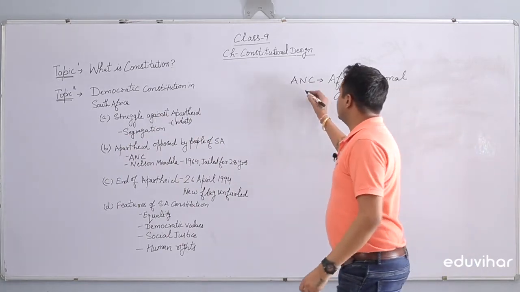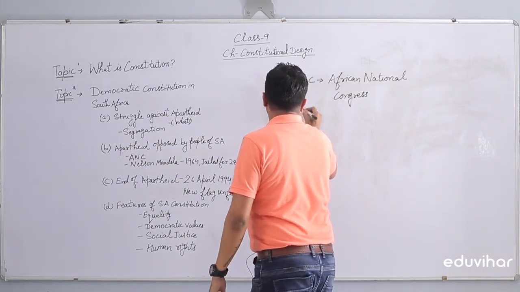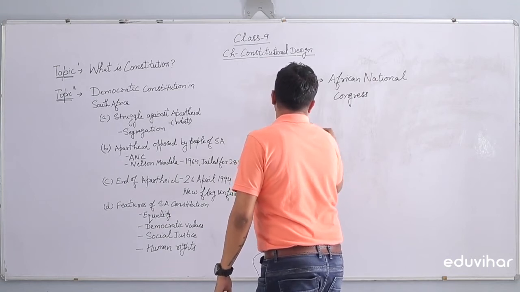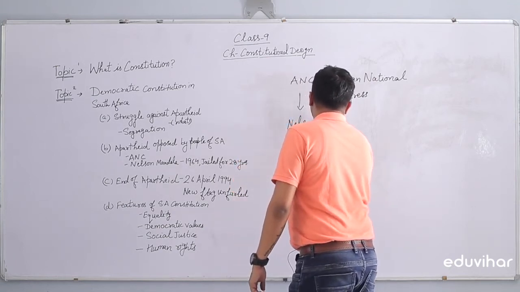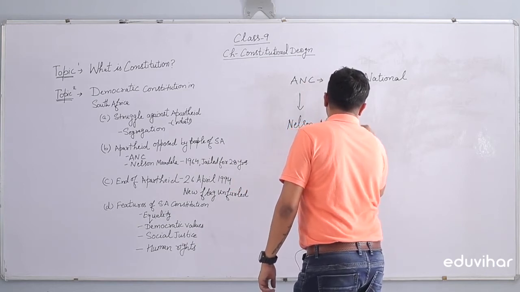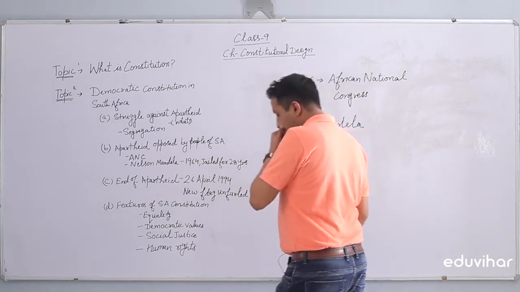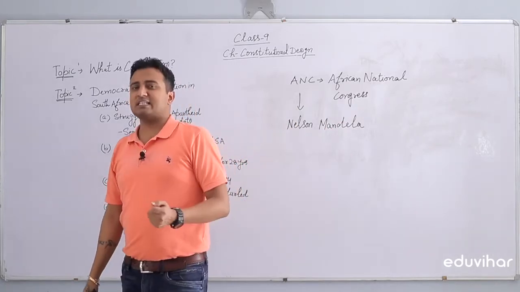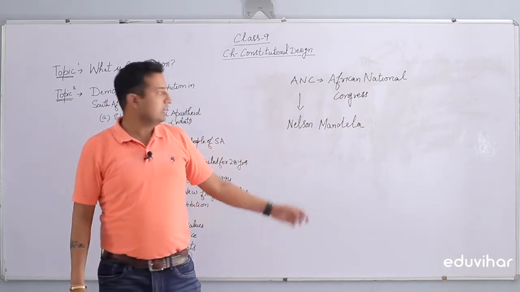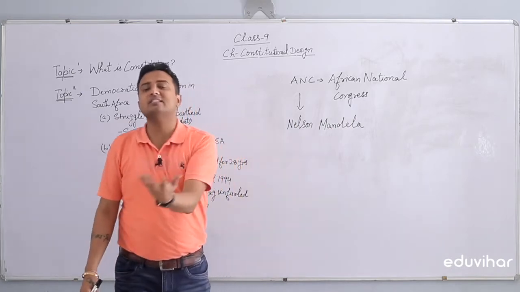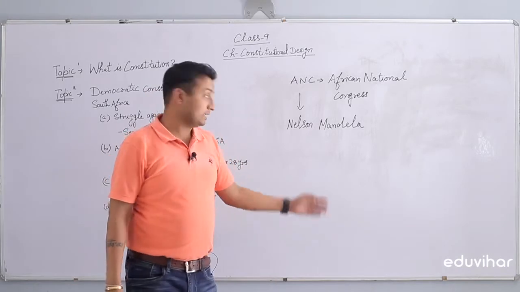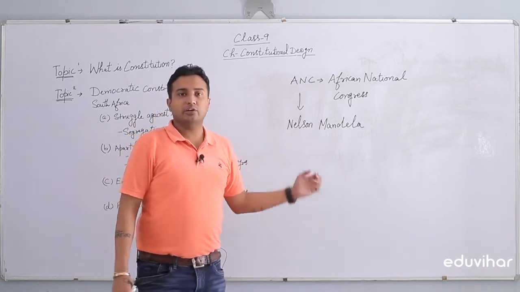The leader of ANC at that time was a very famous personality named Mr. Nelson Mandela. Nelson Mandela is the second non-citizen Indian, guys, remember it, who has got the Bharat Ratna. Yes, he got the Bharat Ratna.